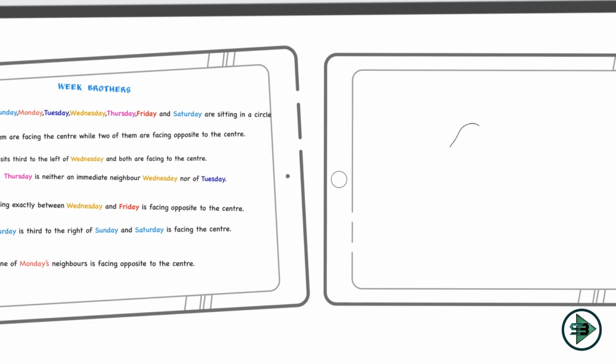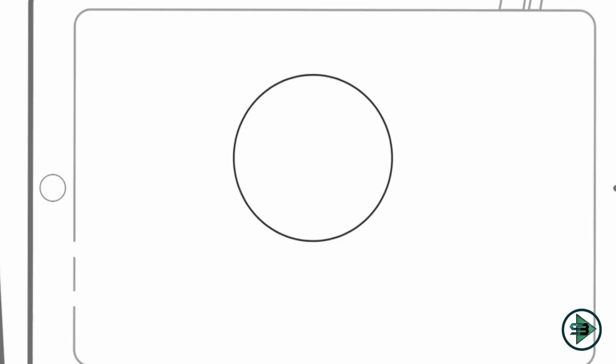So we'll draw a table here, a circular table. We'll give it a color. Say this time we give it a color to be green. Now I need to draw the chairs. How many chairs will be there here? 7. So we'll go ahead and draw 7 chairs on that table.